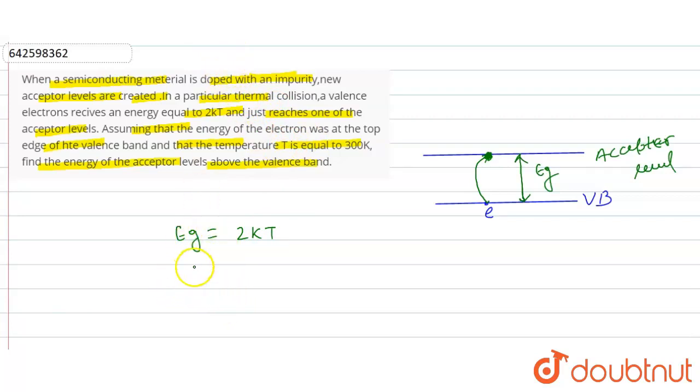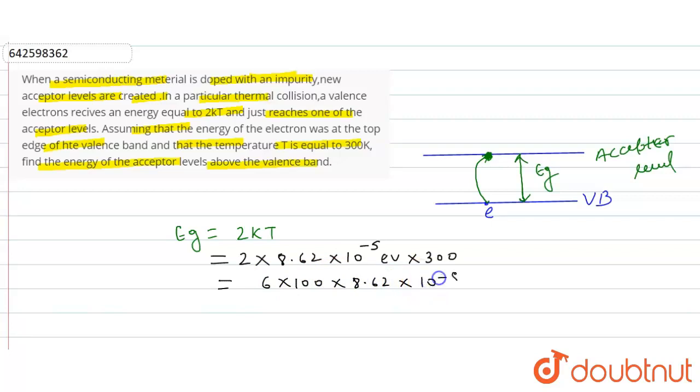Now we will put in the values. 2 into the value of k, which is 8.62 into 10 to the power minus 5 electron volt, into 300, the value of temperature T. When we simplify, 2 into 3 is 6, into 100, into 8.62 into 10 to the power minus 5.